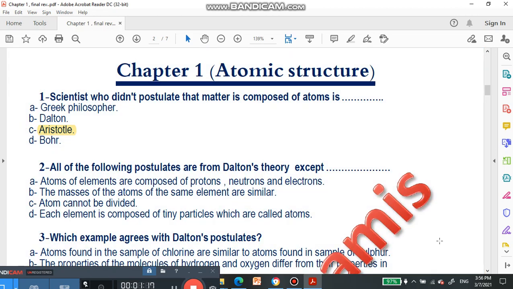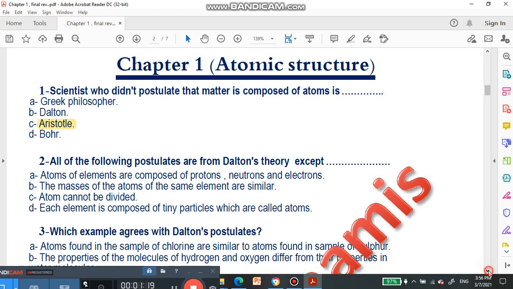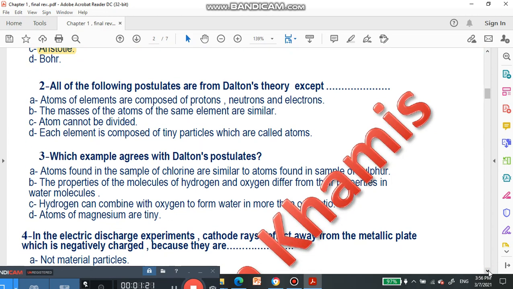Okay, we are going to question number 2. All of the following postulates are from Dalton's theory except. All of these are Dalton's theory assumptions.